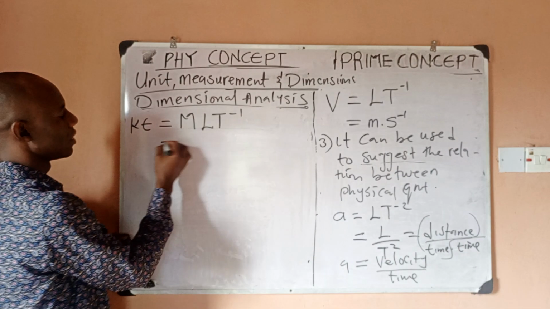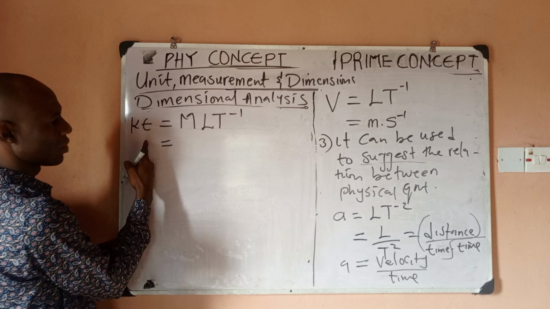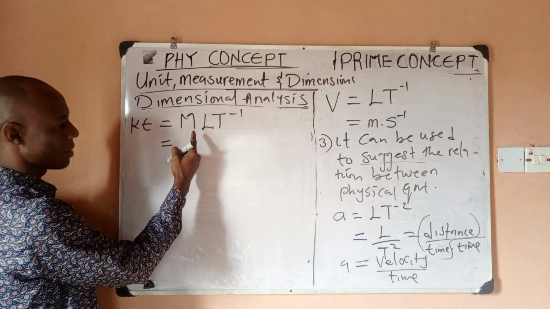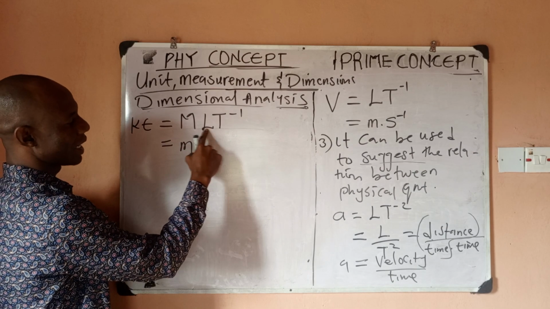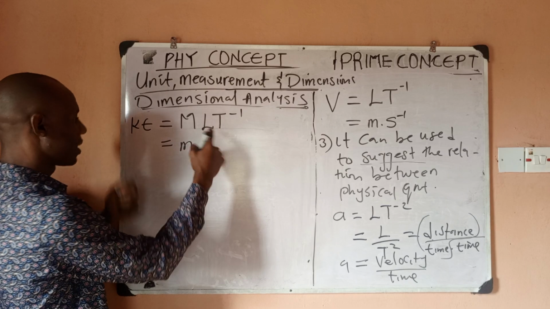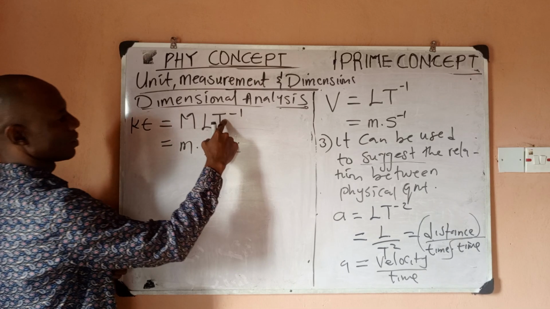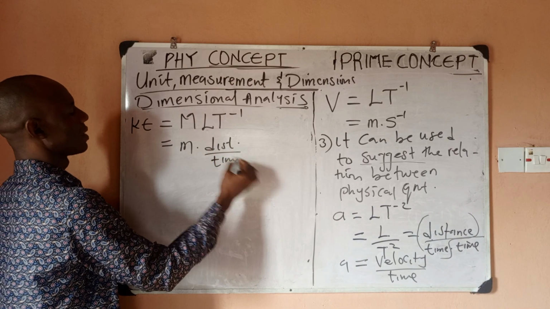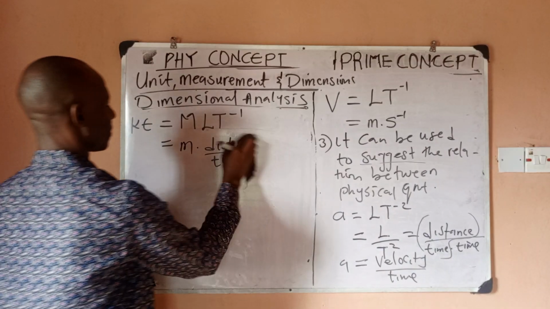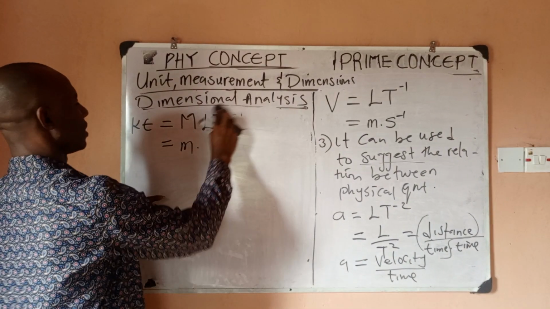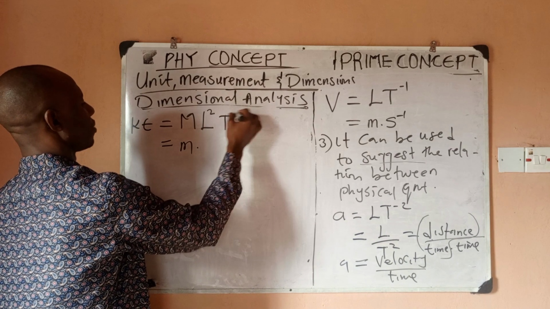So this would be capital M represents mass. So it means I'll say, okay, in kinetic energy there is mass. So I can say mass times this is length or distance, then over what? This is time, right? Time, this is time. Sorry, I made a mistake. The dimension of this, sorry, is L square T to the power minus 2. So this is a mistake.